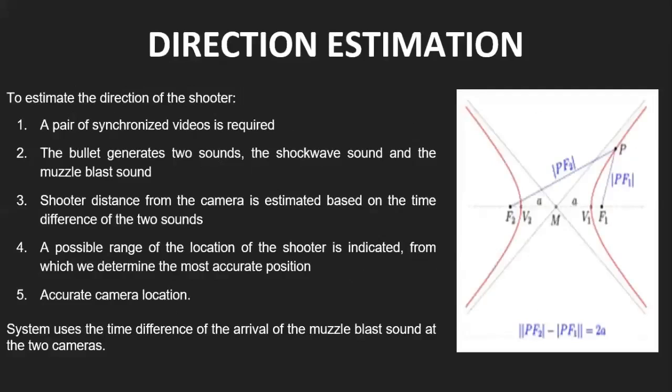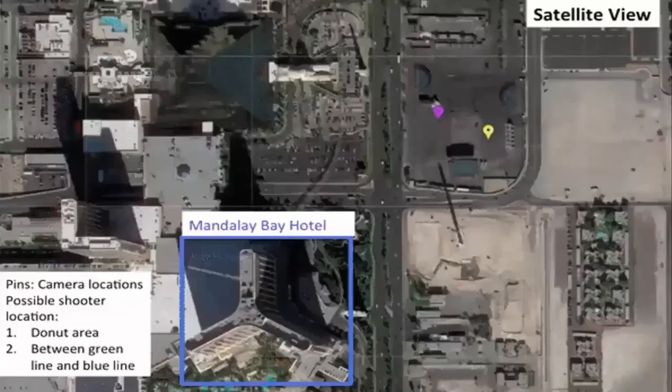For direction estimation, we need a pair of synchronized videos. The bullet generates 2 sounds, shockwave sound and the muzzle blast sound. The distance of the shooter from the camera is estimated based on the time difference of these 2 sounds. A possible range of the location of the shooter is indicated, from which we determine the most accurate position. The system uses the time difference of the arrival of the muzzle blast sound at the 2 cameras.